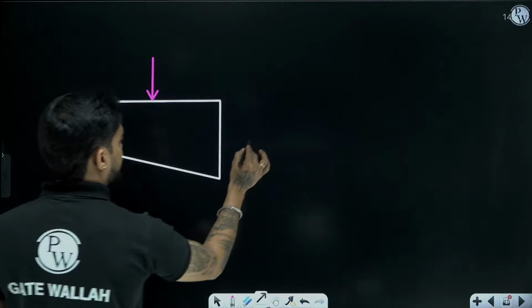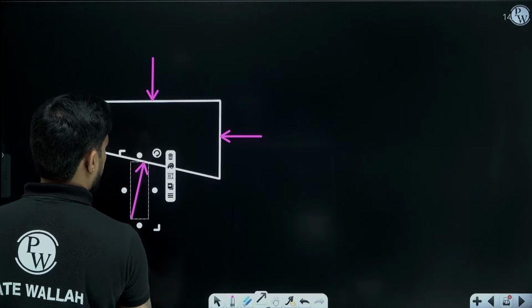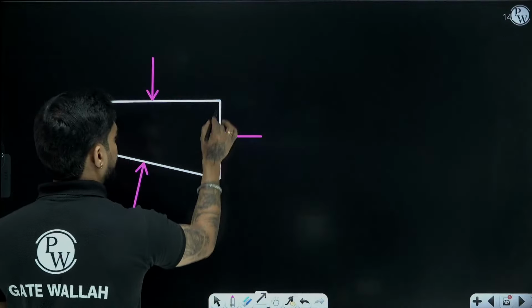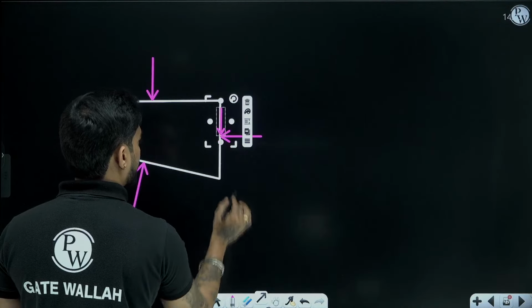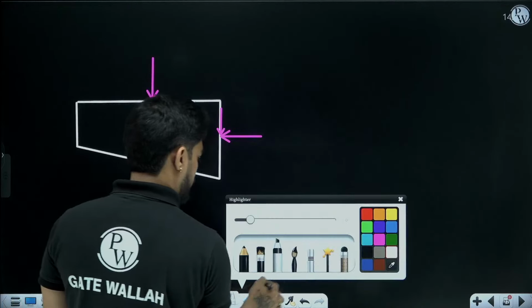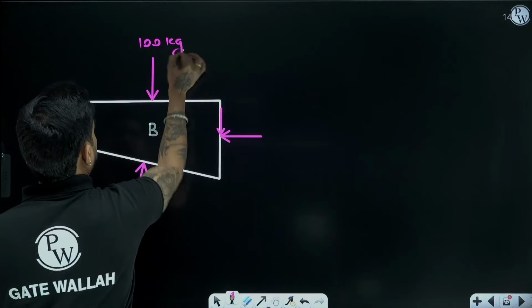Then there will be some normal reaction from here. There will be some normal reaction from here. Now it is being lifted. The friction force will be acting downward, right? This edge. This is 100 kg.